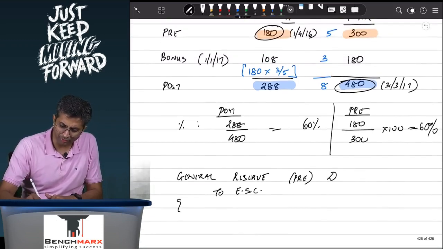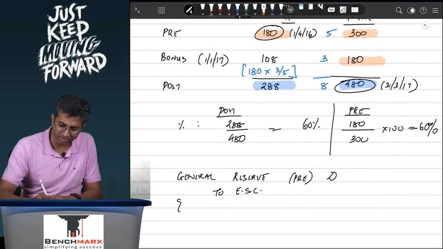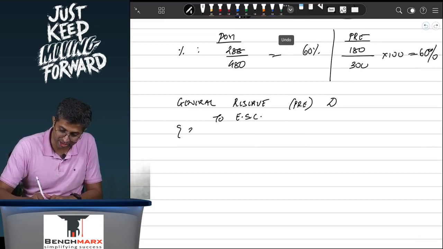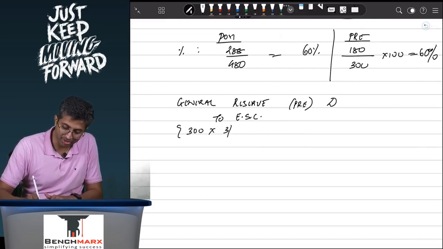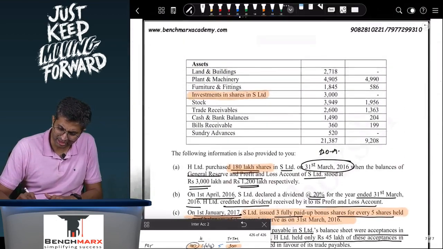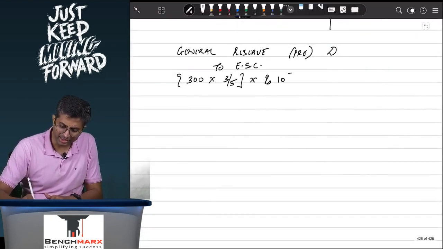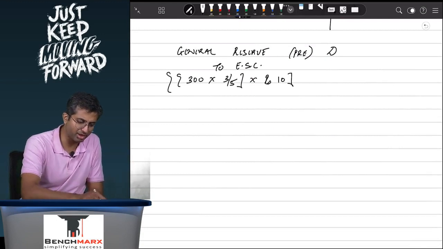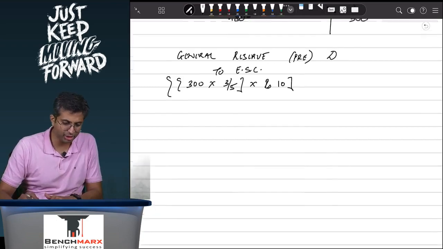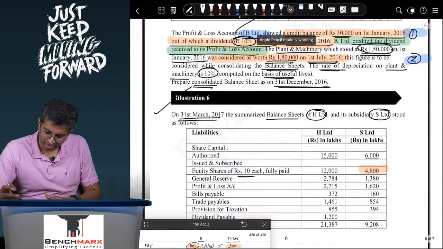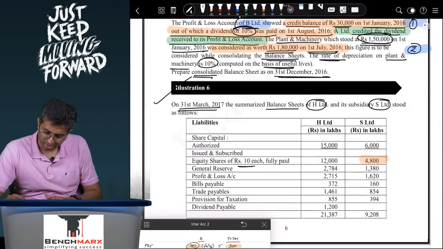There are 300 pre-bonus shares, 300 into 3 by 5 is 180 lakh bonus shares, and every share is worth rupees 10, so 180 into 10 is 1800.